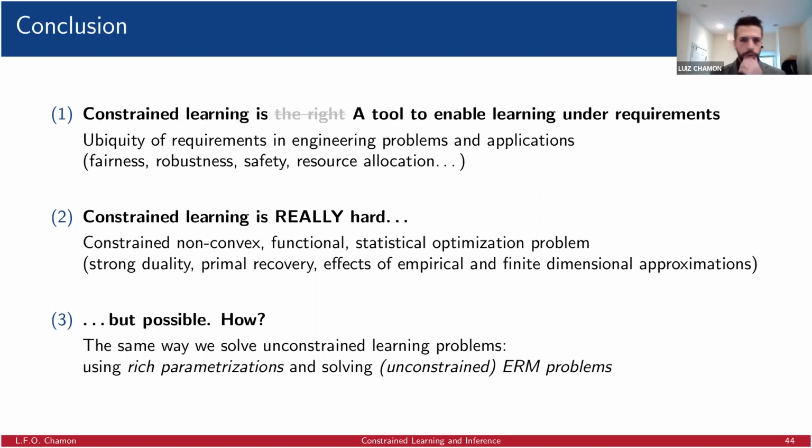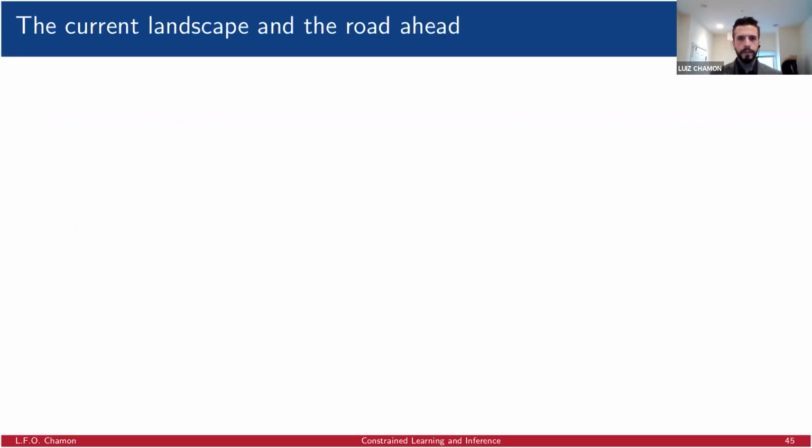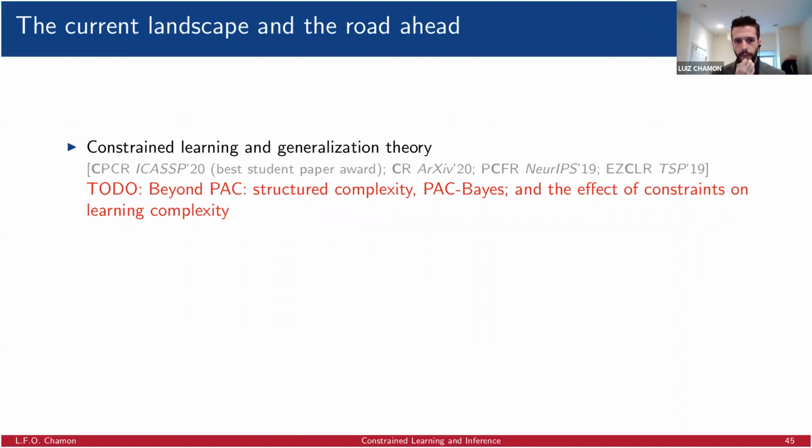So I want to conclude by saying, where do we go from here? In a sense, where can we move forward? One of the things that we've been working on is constrained learning and generalization theory. There are a few papers on this already, one of which was awarded the best student paper award at ICASSP this year, on generalization theory for constrained learning.